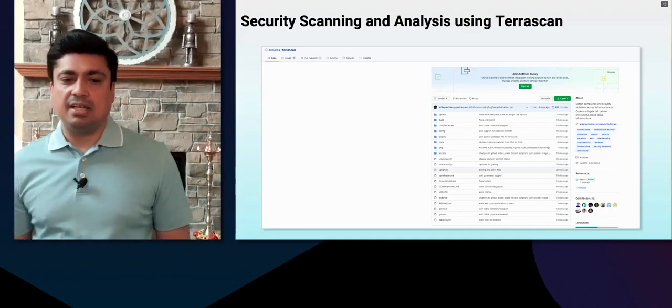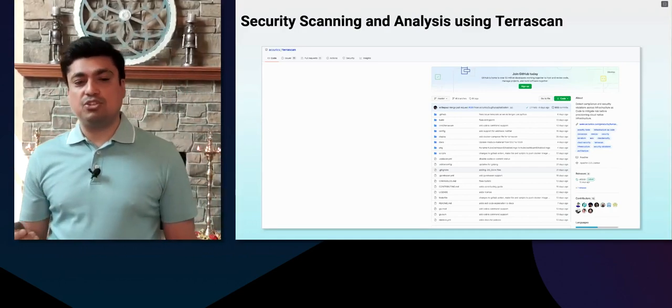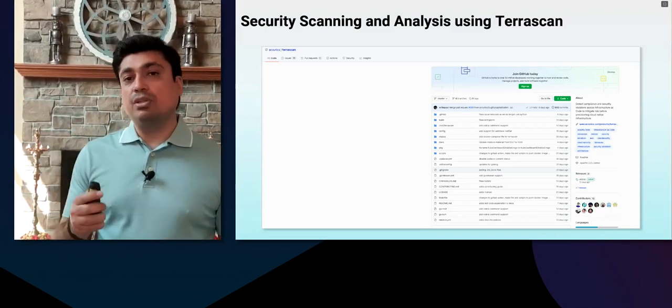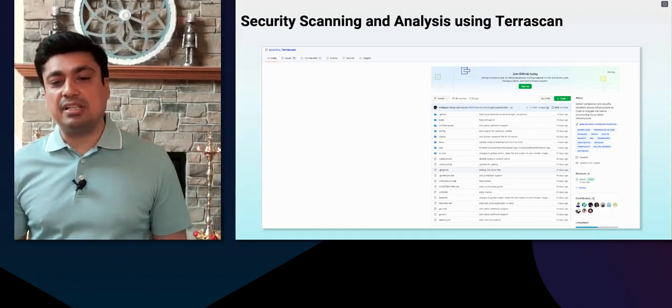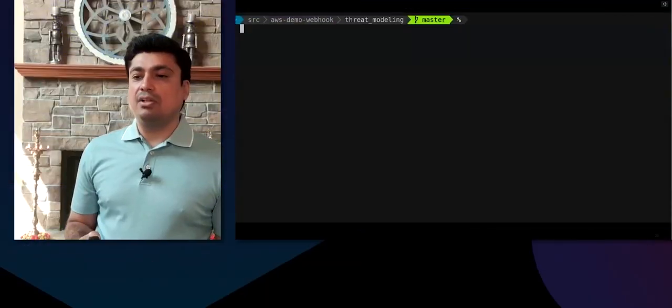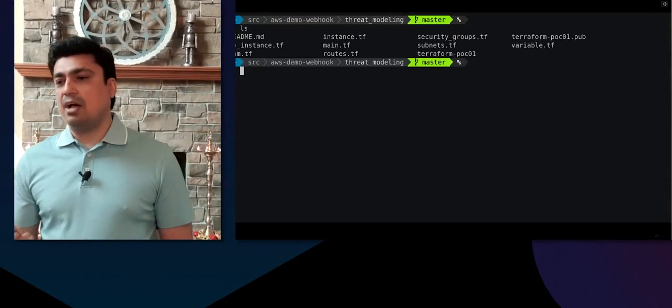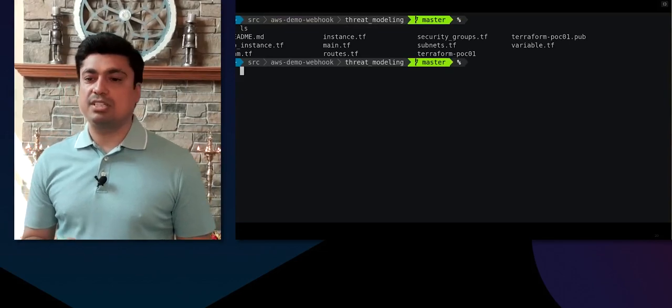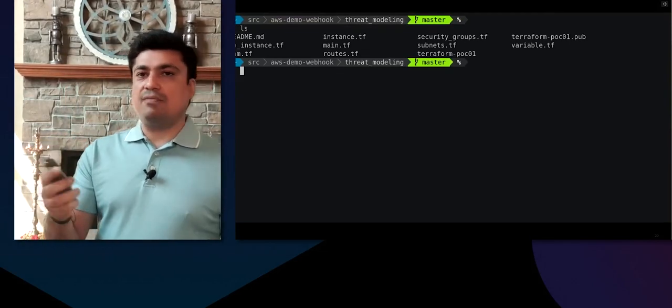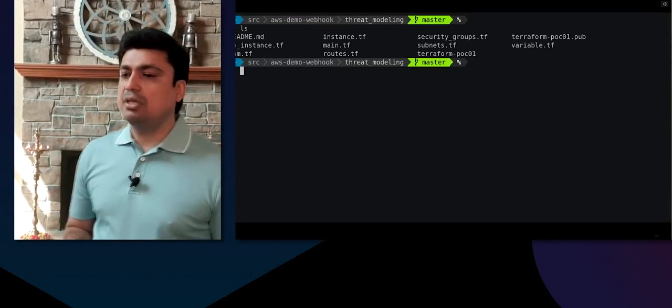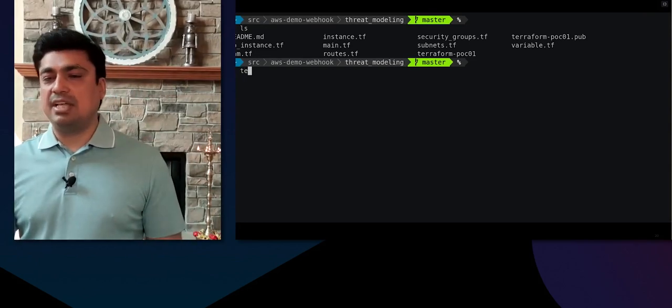TerraScan comes with 500 plus security checks. It supports both Terraform as well as Kubernetes YAML files that you can use for performing the scanning. So in this quick demo, we're going to see how TerraScan works. You can see we have a library of Terraform code. We just did the ls on it.